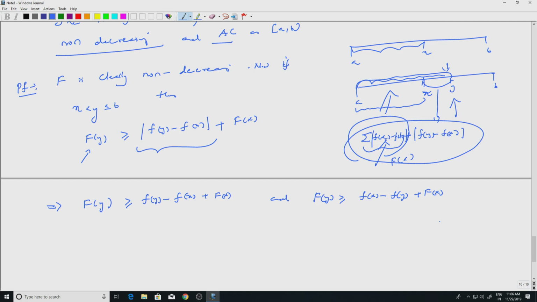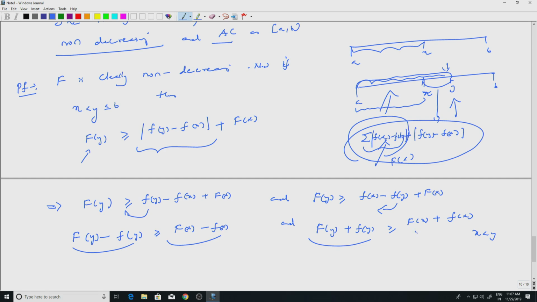Well, what does that say? This says that capital F of y minus small f of y, I take this to this side, is greater than or equal to capital F of x minus small f of x. And I take this guy to the other side. So, capital F of y plus small f of y is greater than or equal to capital F of x plus small f of x. So, this is true for x less than y, which means these functions are increasing in x and y.